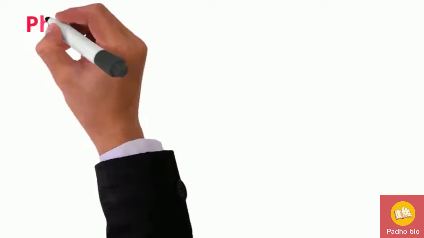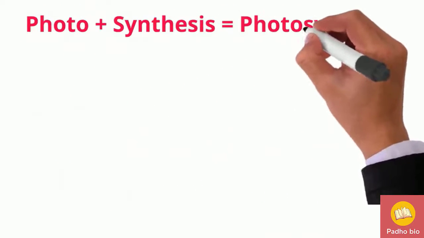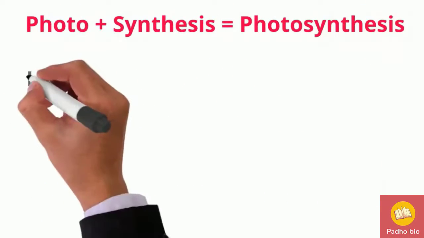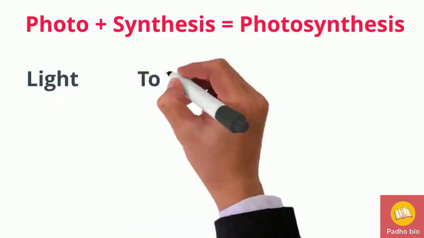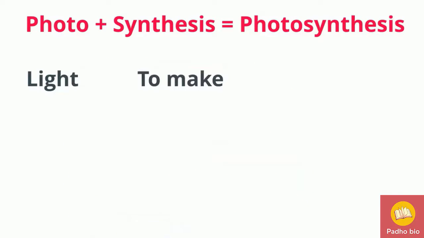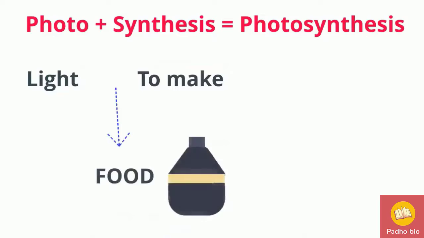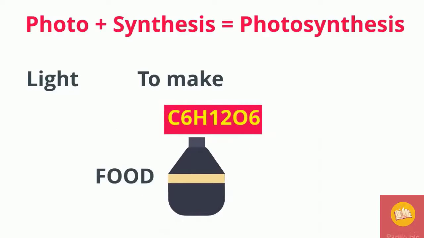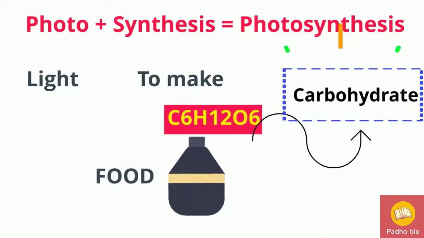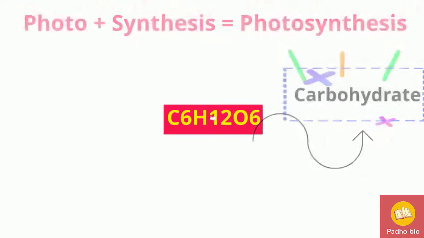Now coming to the topic, we split photosynthesis in two equal parts, photo and synthesis. Here photo means light and synthesis means to make. And what is the plant making here? Food. Food here is C6H12O6. It is described as carbohydrate.